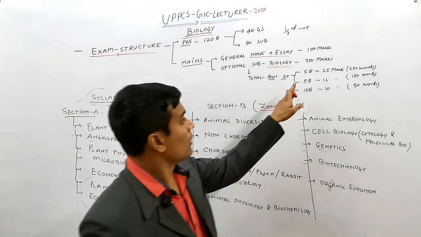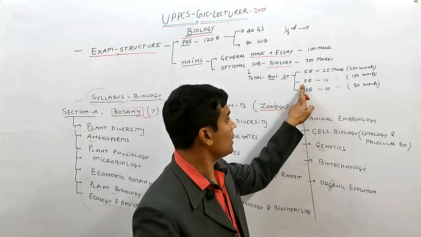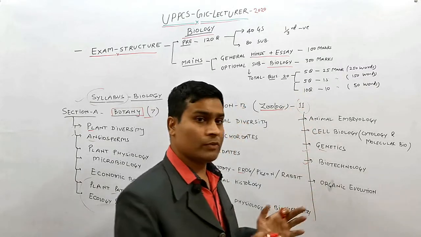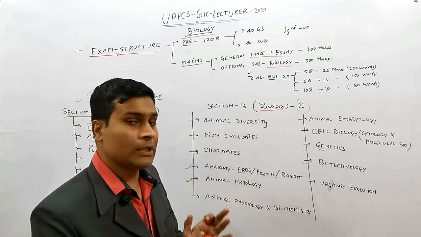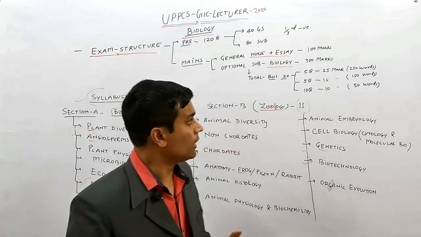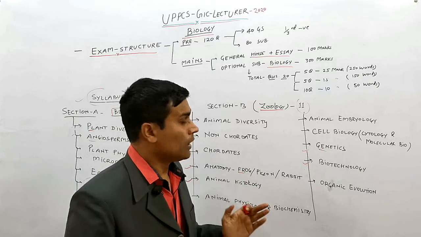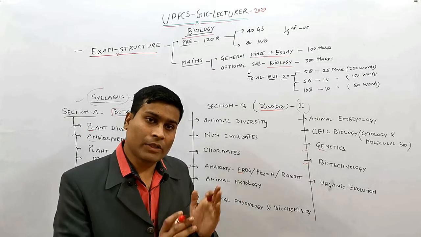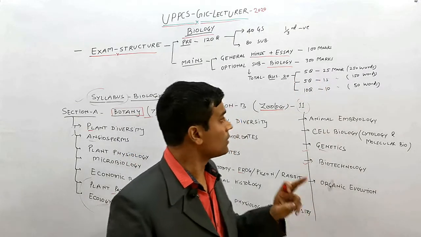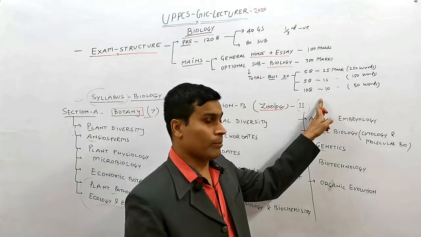First one is the long question, which will be 5 questions. Second one is the short question, which also has 5 questions, and there will be 10 very short questions, and there will be a word limit also. Long questions contain 250 words, short questions 150 words, and very short questions 50 words. The marking pattern is also divided in this manner: long question 25 marks, short question 15 marks, and very short question 5 marks.